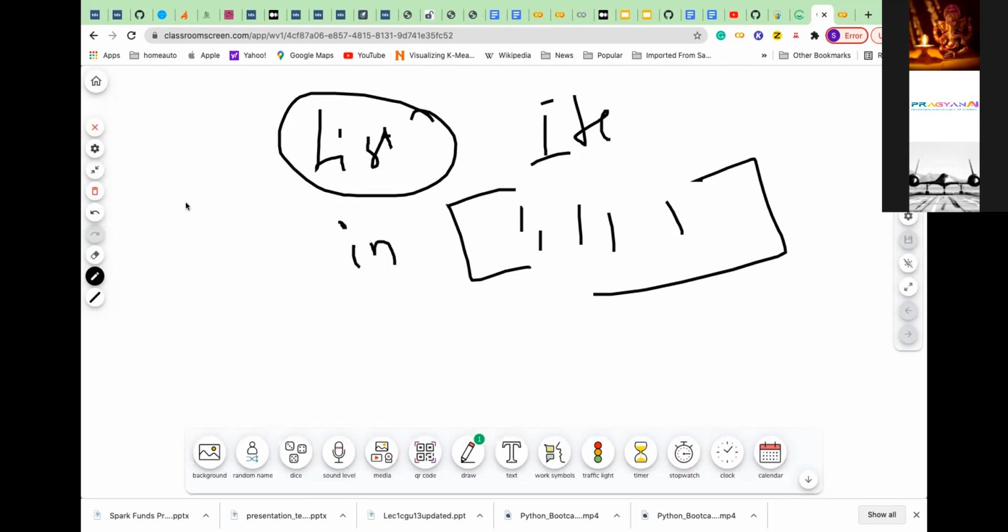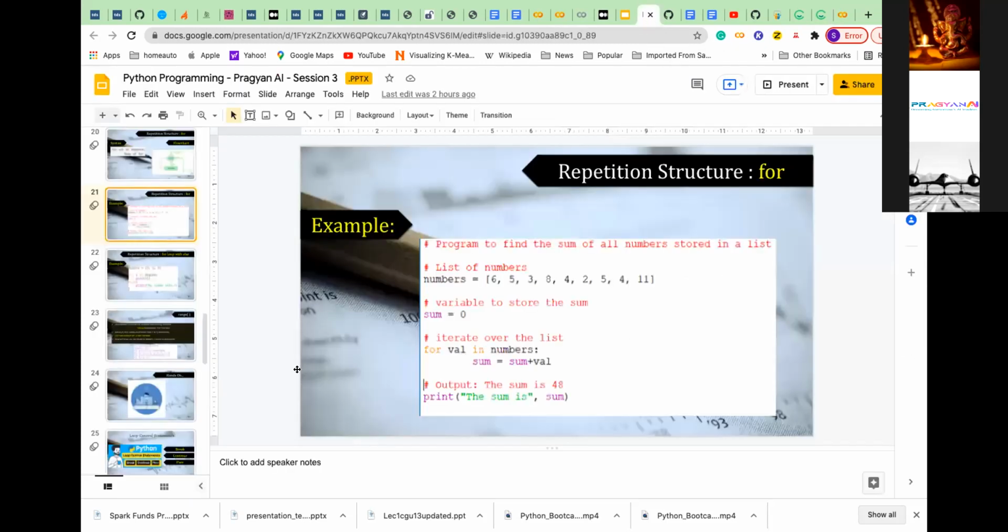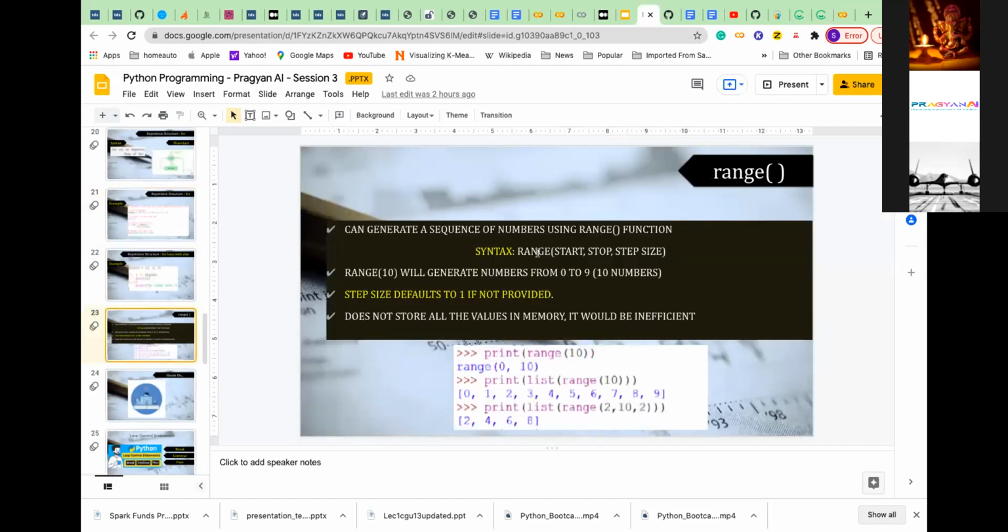Another one is range. If I don't have any iterable, then I can create one using a function called range. What is range? Range is another function, and I will explain its structure. The syntax is range, bracket, start, comma, stop, and step size. The range starts from the start value, stop is the last value, and step size is the step.